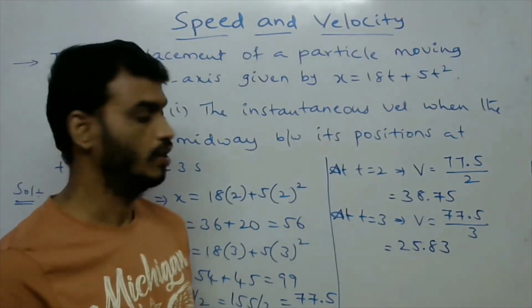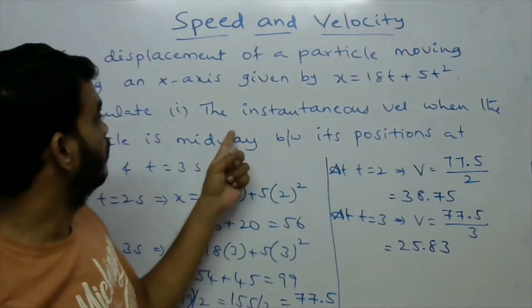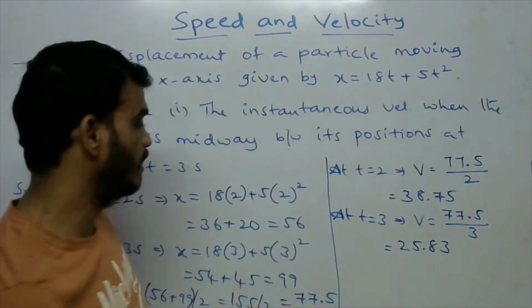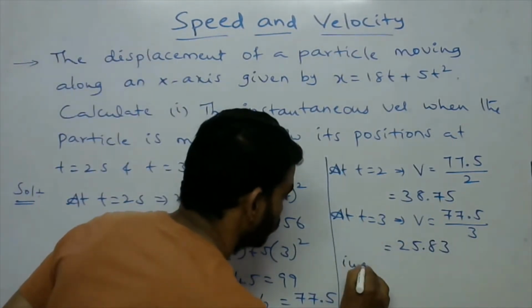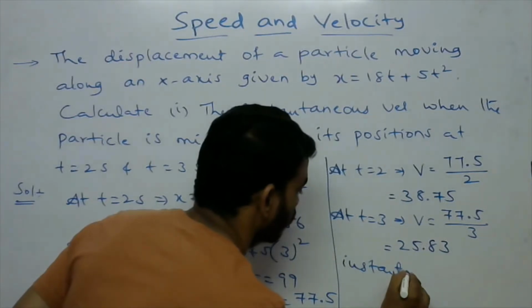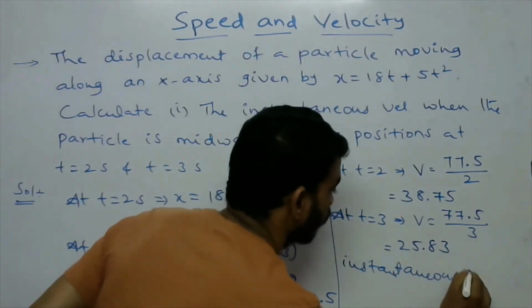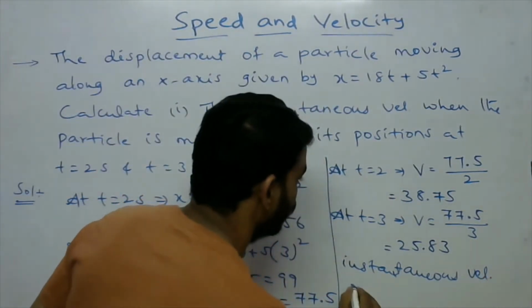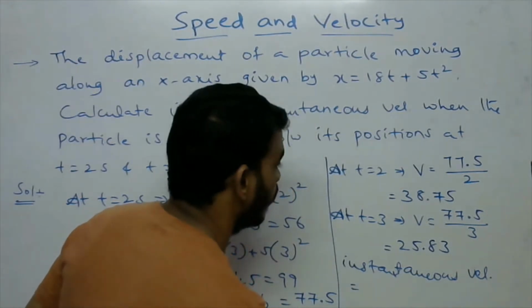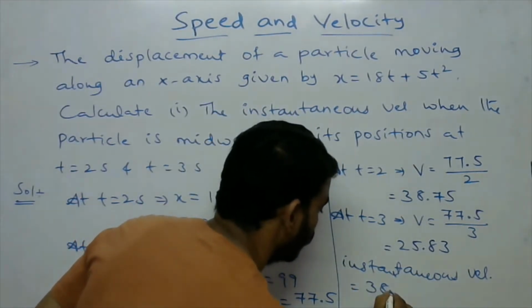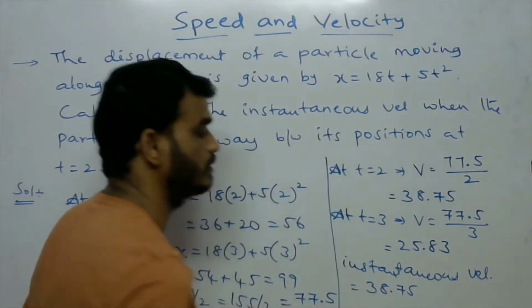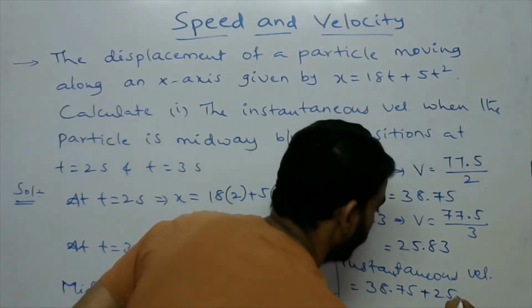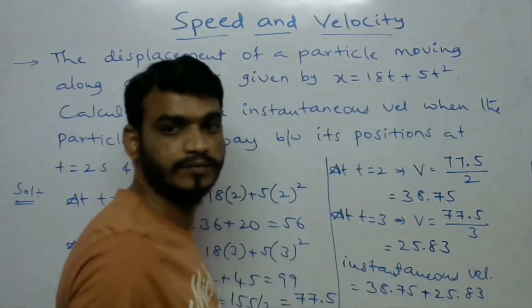So this is 25.83. Okay. So now the instantaneous velocity. So the instantaneous velocity is equal to, what is this? 38.75 plus 25.83.